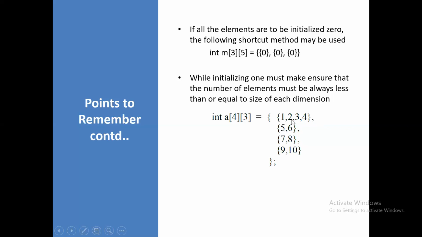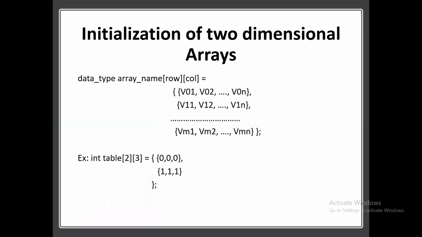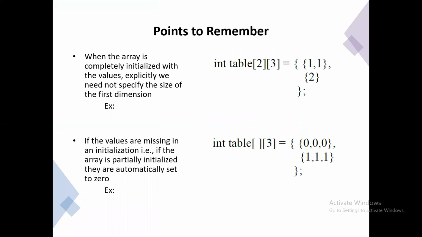But in the first row, 4 columns are given, and only 3 columns are allowed. So while compiling, it is going to show a compilation error message, because the 4 columns exceed the size of the dimension. So these are the points you need to remember while initializing 2-dimensional arrays.